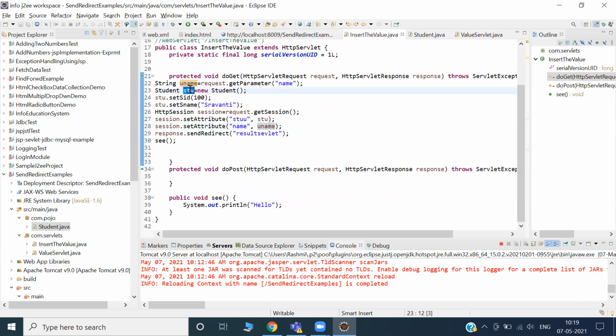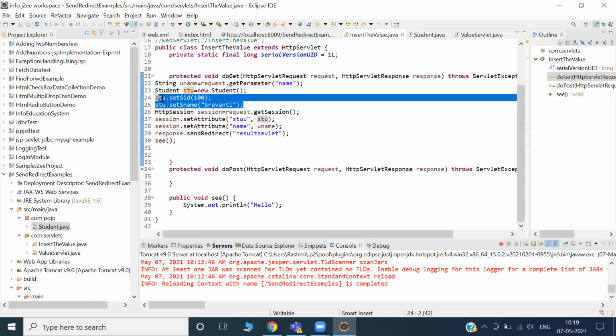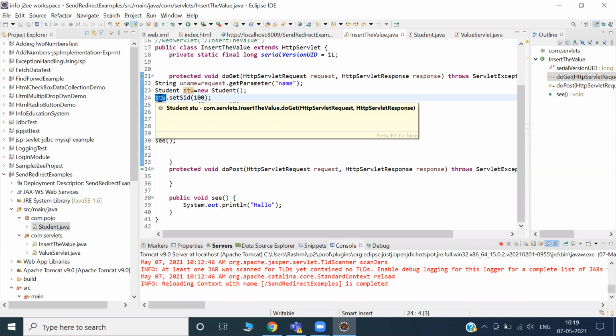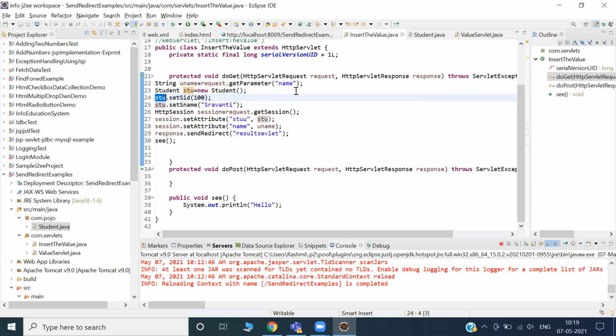STU is an object, but it is not an ordinary object. This object contains some values. It's like a bag. Inside the bag I put a mobile and some other information. This is an object, but it contains these values, and I attach that object in setAttribute by the alias name.